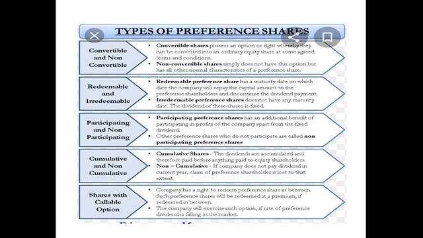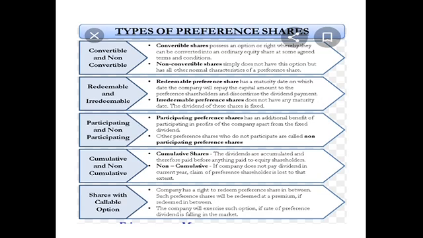In cumulative shares, the dividends are accumulated and paid before anything is paid to the equity shareholders. So what does cumulative mean? Whatever dividend is due to the preference shareholders goes on accumulating, and they are paid first before the company pays the equity shareholders. That is, the amount is gathered and finally paid to the preference shareholders.